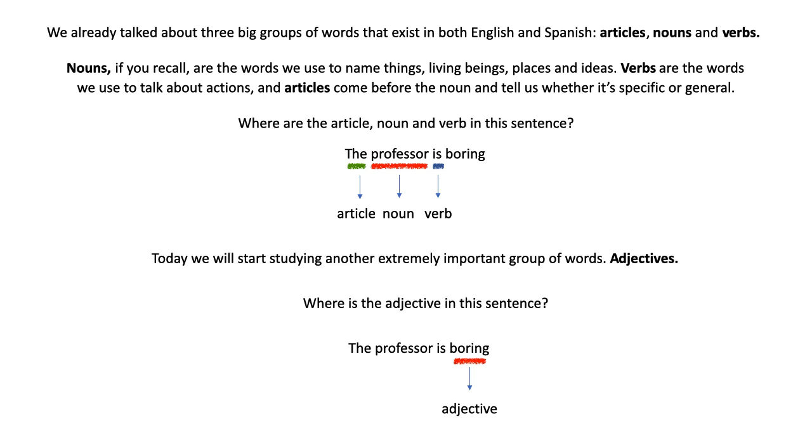Boring is an adjective. So what is an adjective? Quite simply, adjectives are words that we use to describe nouns. Okay? An adjective always describes a noun. It gives us some information about it, but some information that is a lot more specific and concrete than just whether it's in general or a specific thing, right? Much more information than the article.